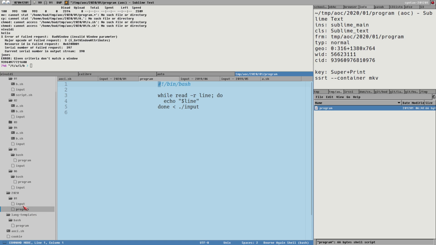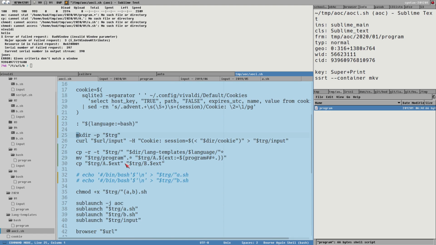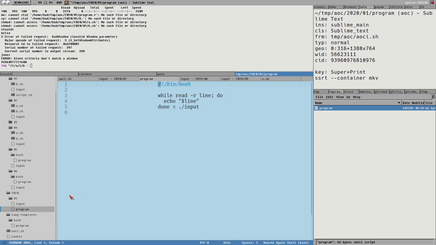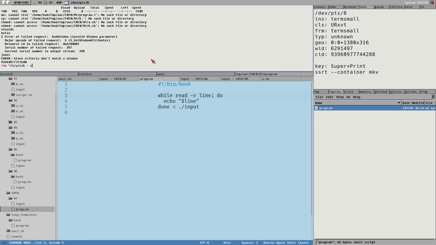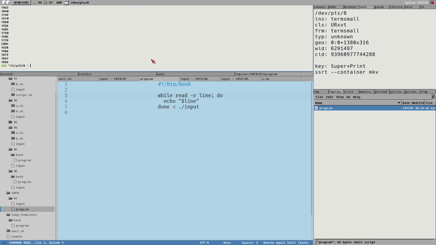And I have this template stuff here. That is, I got up like an hour ago to set up this script that fetches the input and stuff automatically, where as you can see there's some work left to be done. And in that script I have set up language templates here. So when I create a bash project, it will automatically add the while read input here for me immediately. So we could actually test this, I hope, by just going to this directory and doing program. And there, it just prints out now the input.